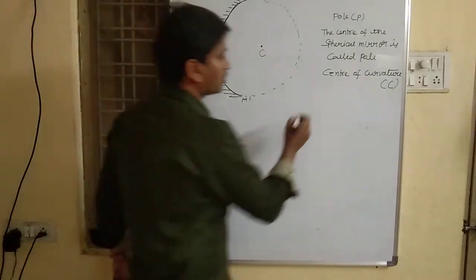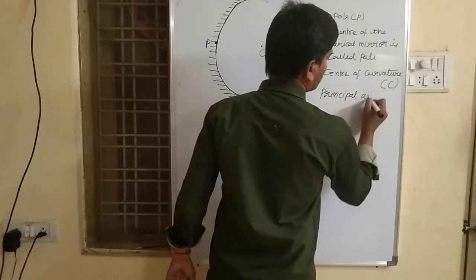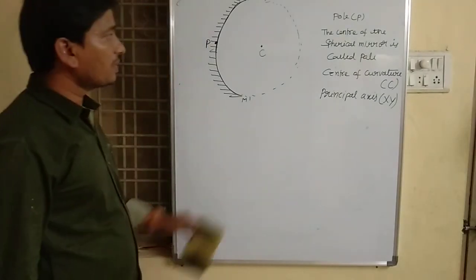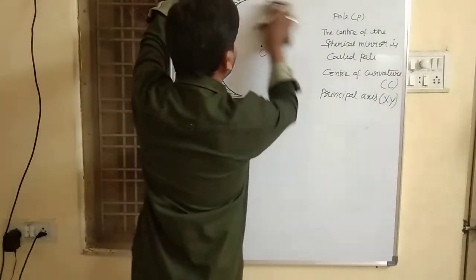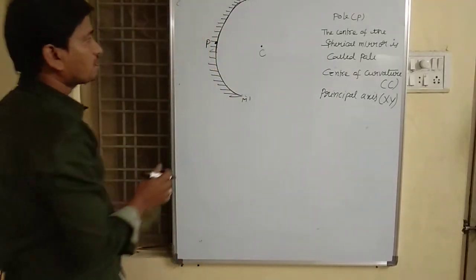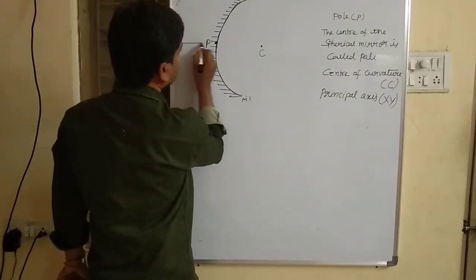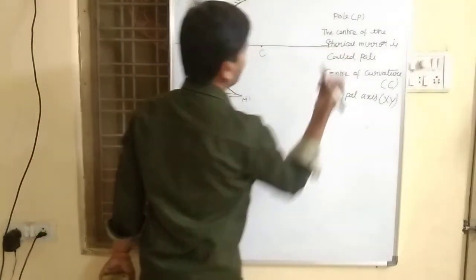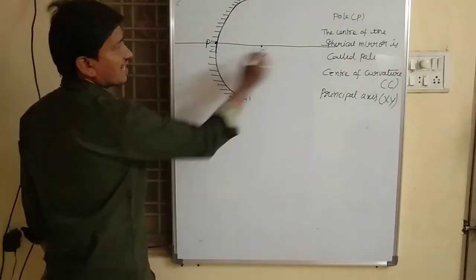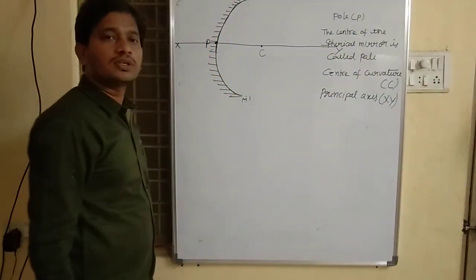Okay, now coming to another term, principal axis. What do you mean by principal axis? The principal axis is the straight line which passes through the pole and center of curvature of a mirror.